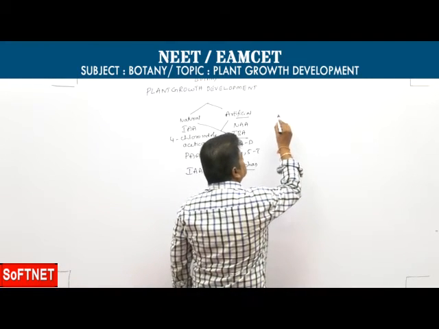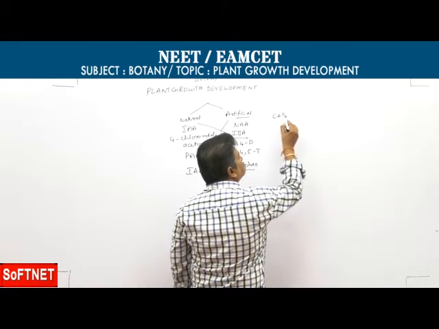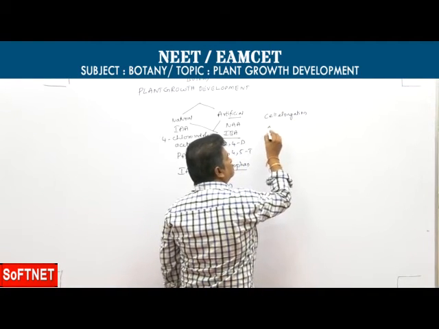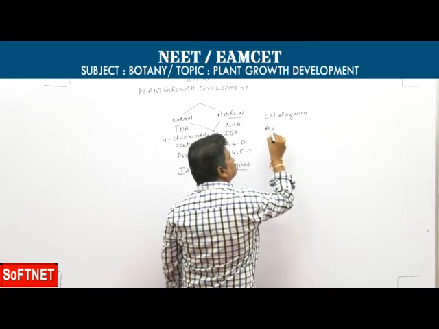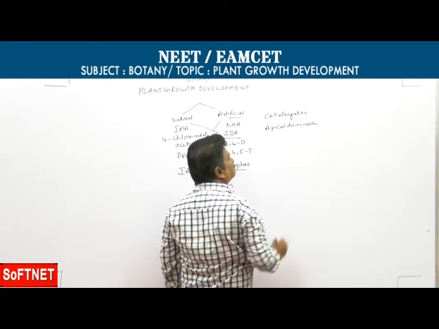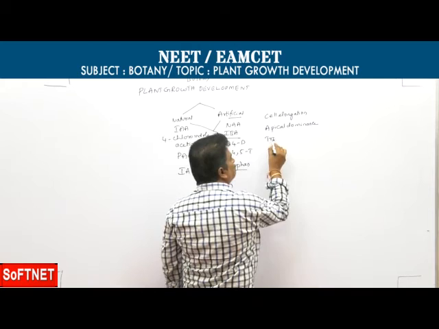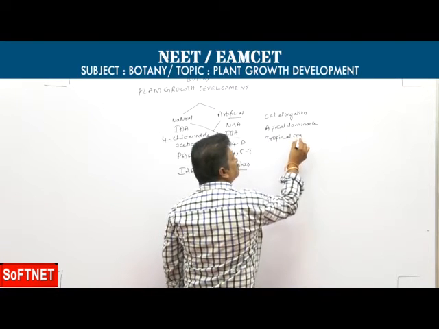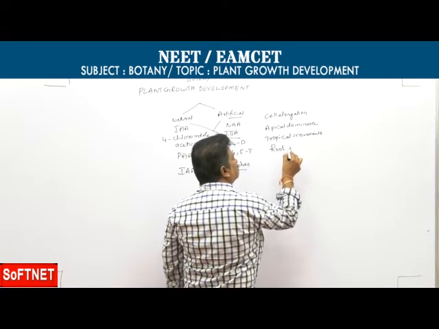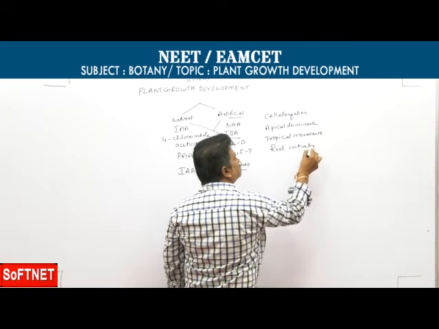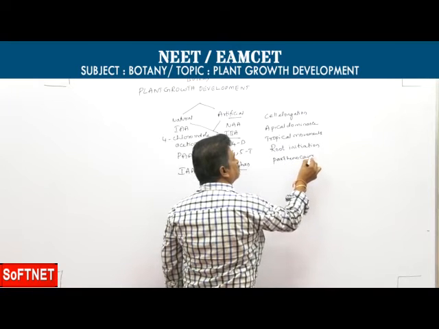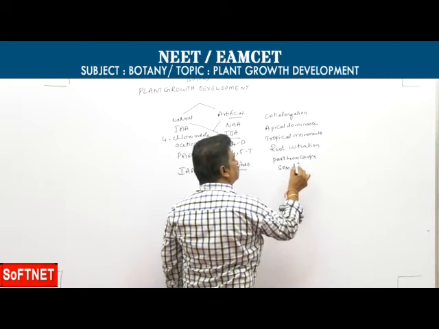Now the physiological effects of auxins. One is cell elongation, then apical dominance, tropic movements, root initiation, parthenocarpy, and sex determination.